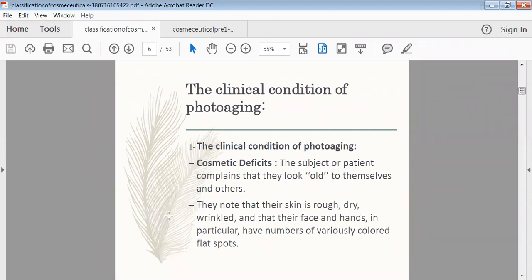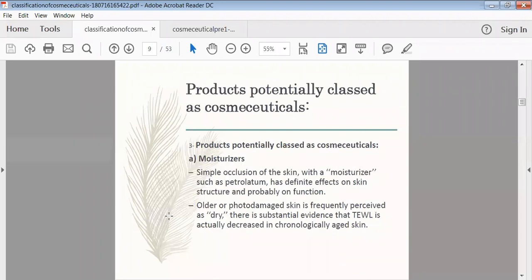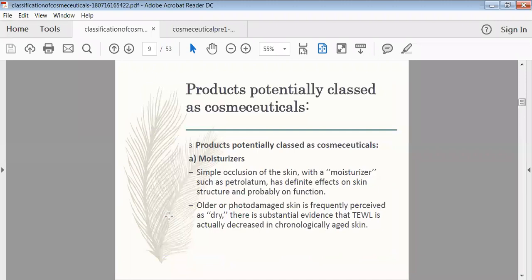Generally, there are so many clinical conditions that may start because of photoaging. Photoaging means your skin looks old as it is exposed to light or to the sun rays. These are the various moisturizers we are utilizing with the help of photoaging agents.